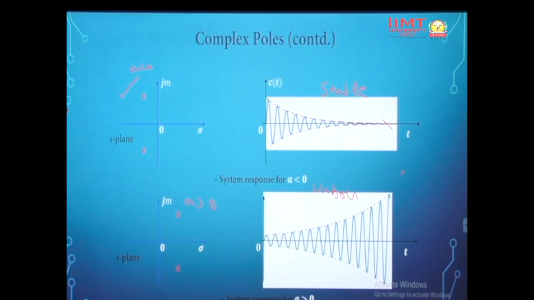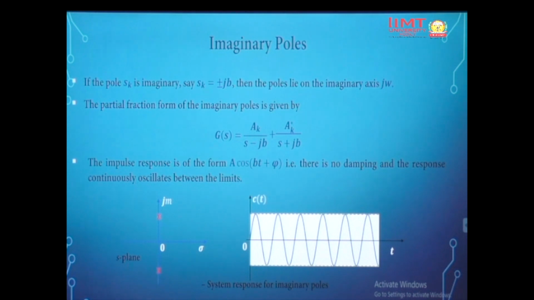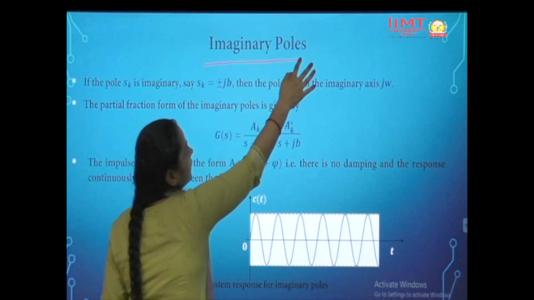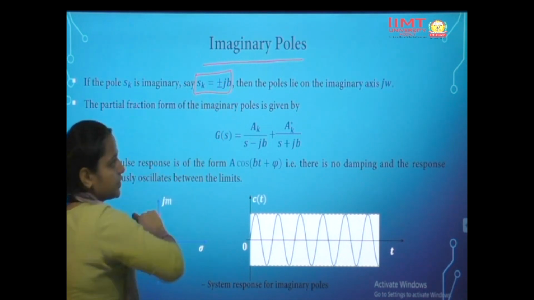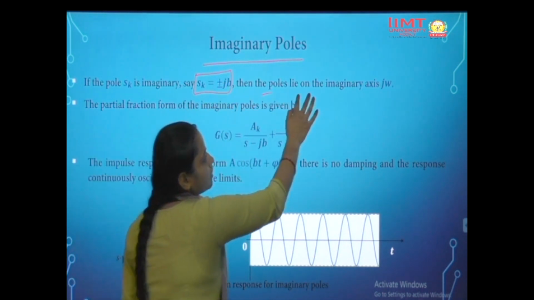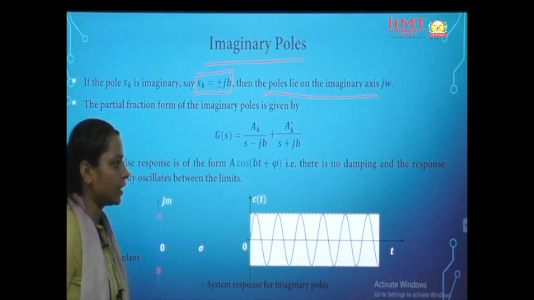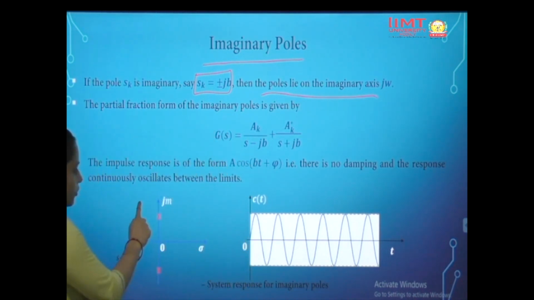Okay. So the third case is imaginary poles, that is when a is equal to 0. So our imaginary pole s_k is equal to plus or minus jb. Then the poles lie on the imaginary axis, that is the j omega axis only.